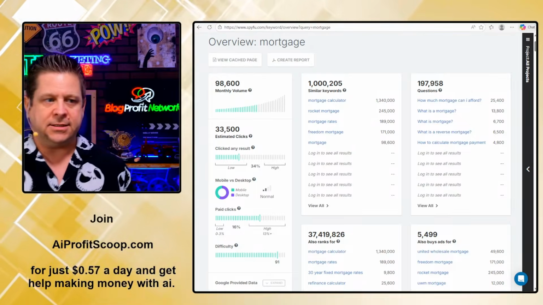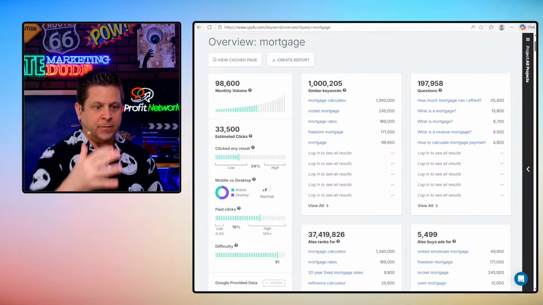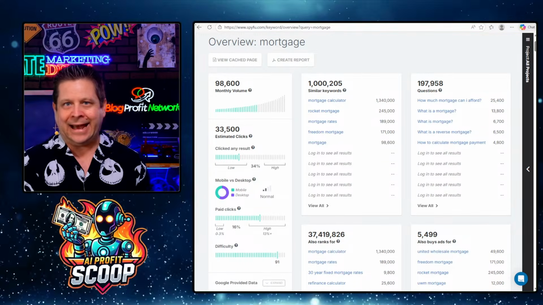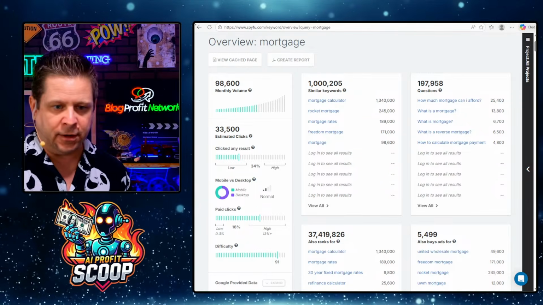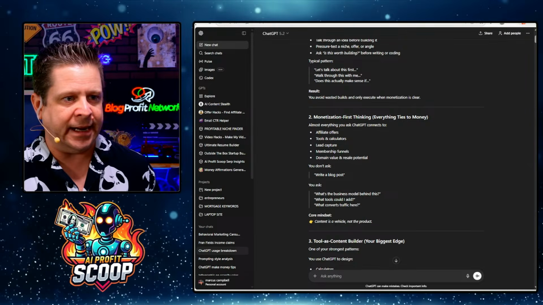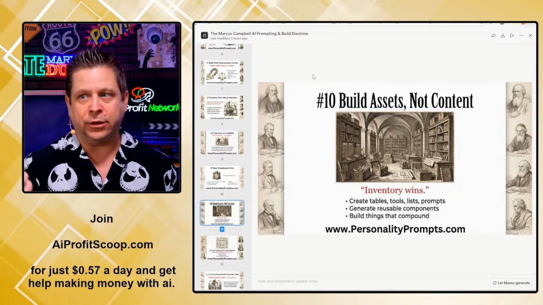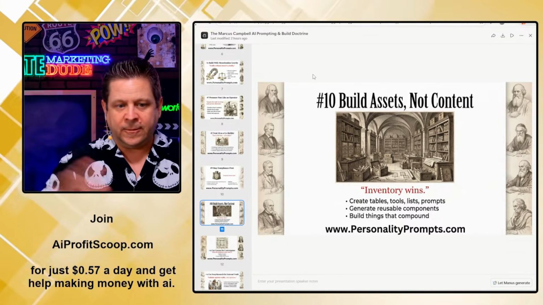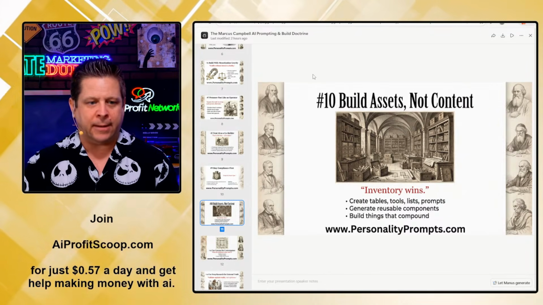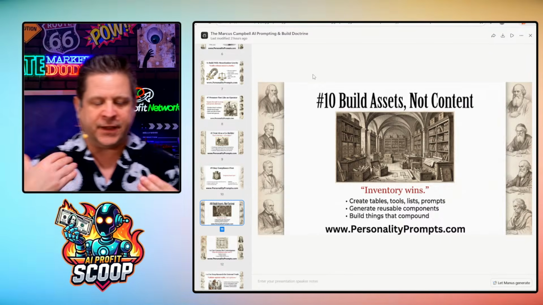When you have content, if I have content about mortgages and it gets visitors, advertisers want that traffic. That is like an asset. It is something that I can build and get traffic on and use. Ergo, we are building assets with AI. We are not just going through and making content. Content is good, but it needs to also be an asset. We don't want just content for the sake of building content. We want to generate tables, tools, lists, prompts, generate reusable components, build things that compound, build things that grow.